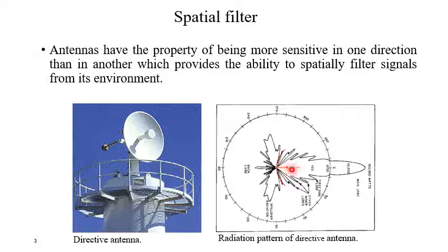So it allows the power to flow within a specific region of space, and it will restrict the power flow in other directions. In this way it behaves like a spatial filter.